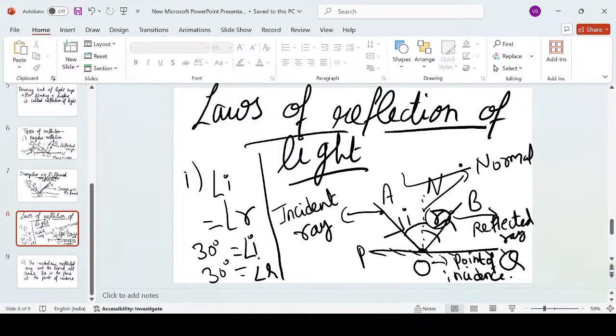And also denote point O as the point of incidence, where the light rays are intersecting with each other. Clear? So this is all about the laws of reflection of light.